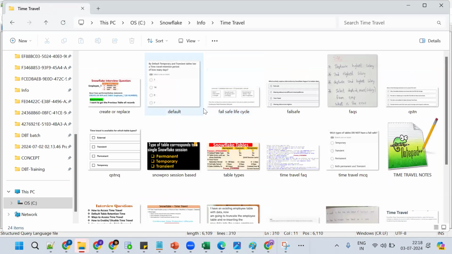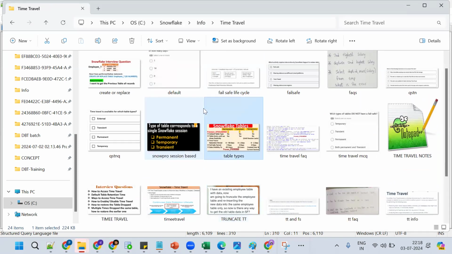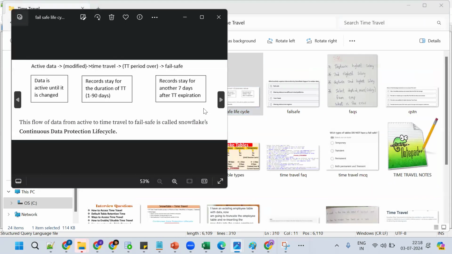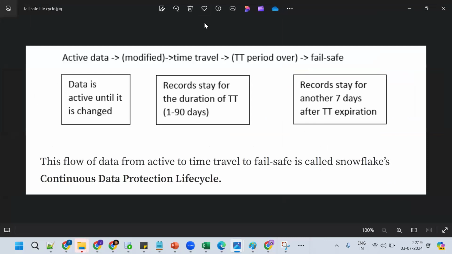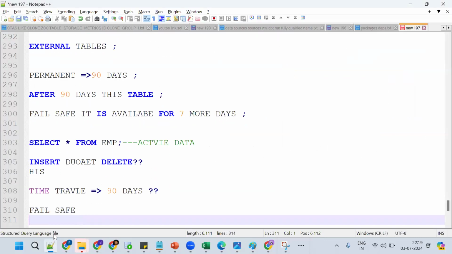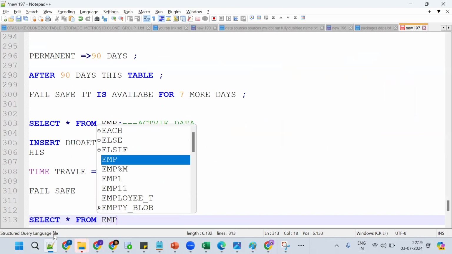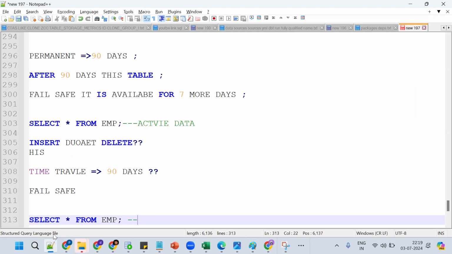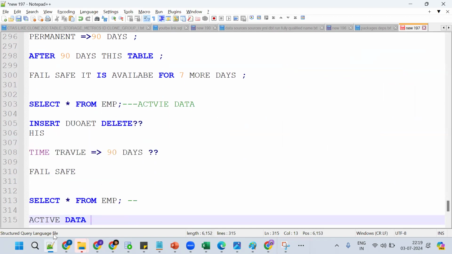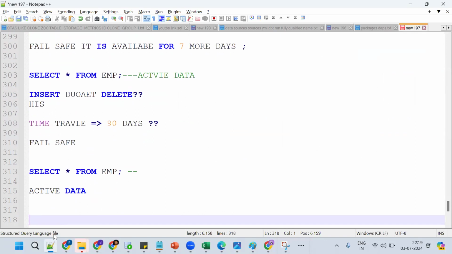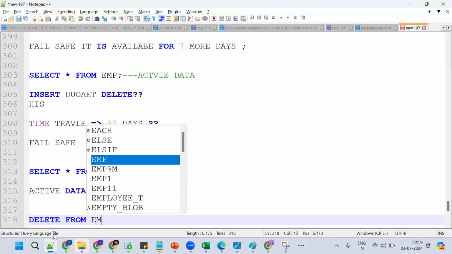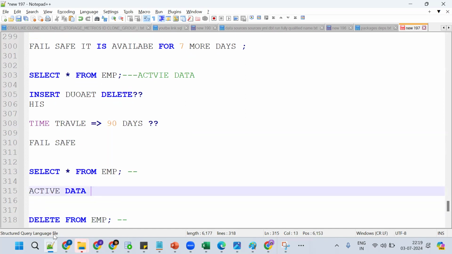What is the period of fail safe? 7 days. Let me show you the image. Now if I select star from the EMP table, tell me, where is the data coming from? The data is coming from active data. Suppose I perform delete from EMP, and the retention time is 10 days. Now tell me, where does the data move to?